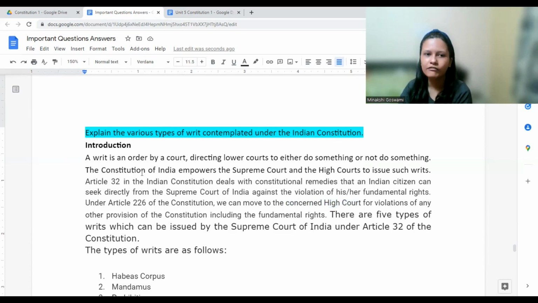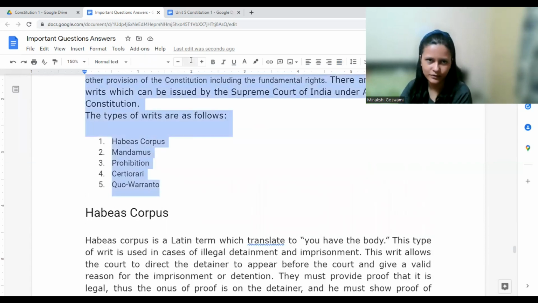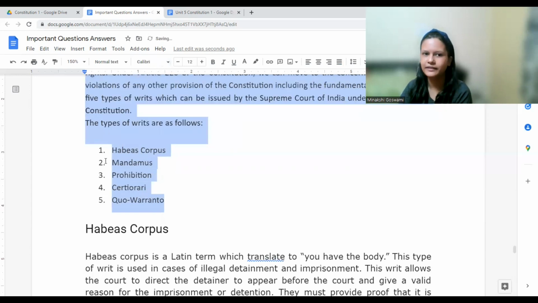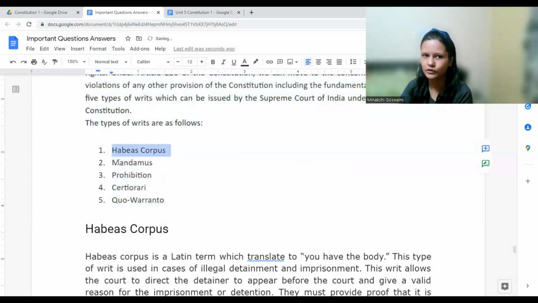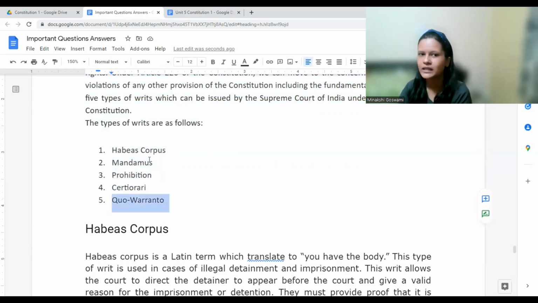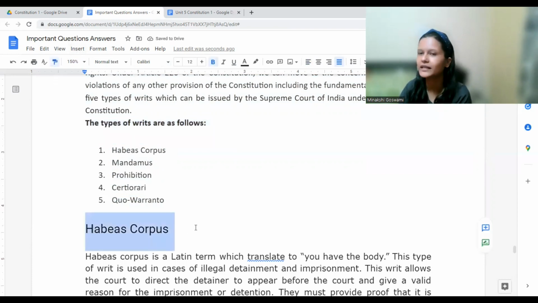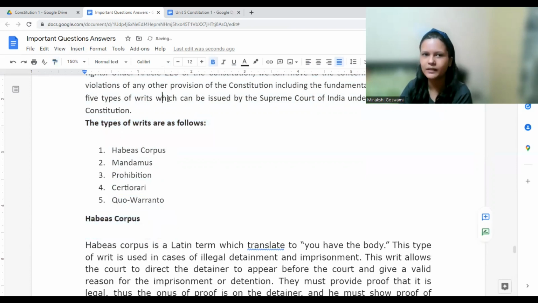The first one is habeas corpus, then mandamus, prohibition, certiorari, and quo warranto. These are the 5 different types of writs which we have. Depending on how our right was being violated, we would seek that specific writ only. Whatever is applicable, we would go for that particular writ only.